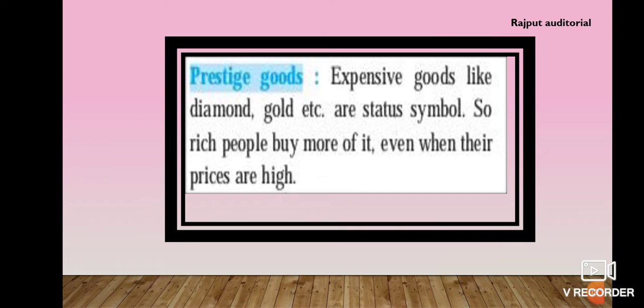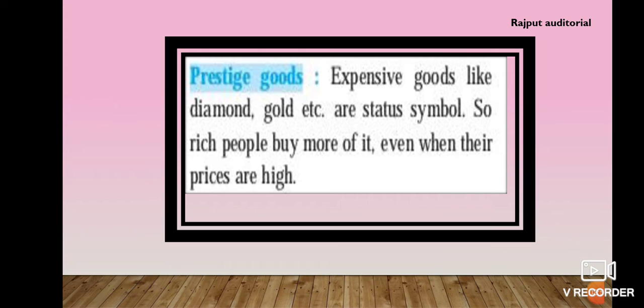Suppose I am a very rich person and my image in the market is very high. So when the price of diamond rises, I will go and buy more of the diamond even at a higher price, because it will result in my image in the market rising very much. This happens in the case of rich people: when the price of gold rises, they demand more of it to make their image in the market.